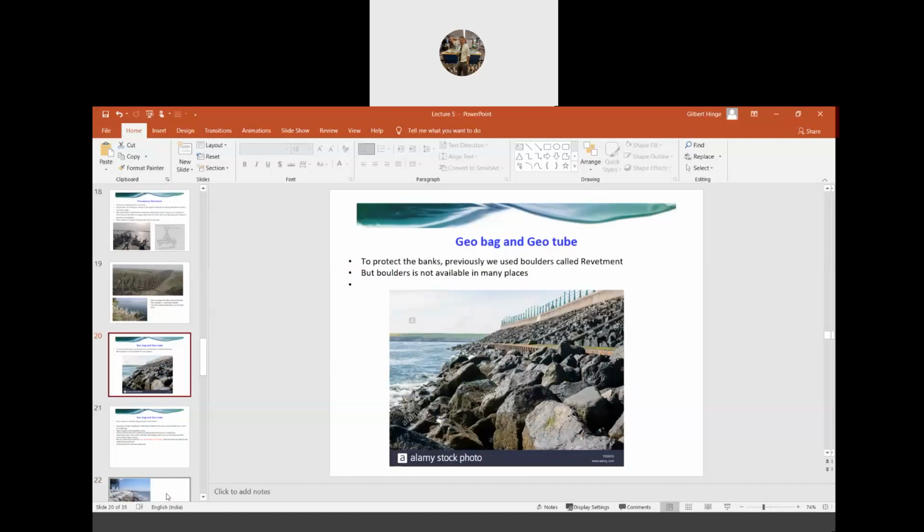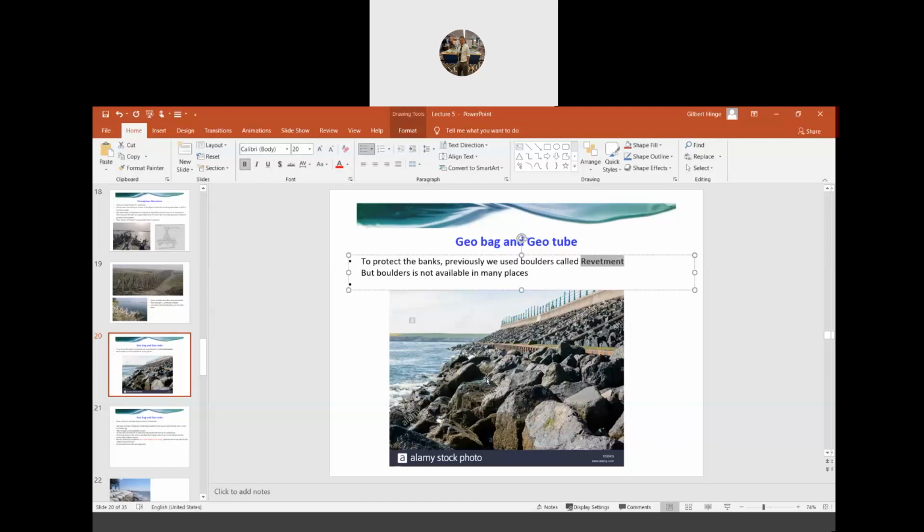Now, apart from this structure, there is another way we can protect the bank, called geobag and geotube. Initially, what we used to do was place some boulders along the bank. If you place boulders along the bank to prevent it from being eroded, this process is called revetment. This process of putting stones like this is called a revetment process.